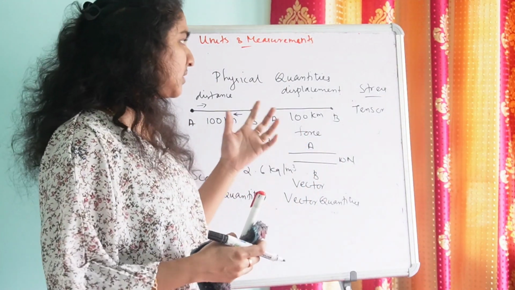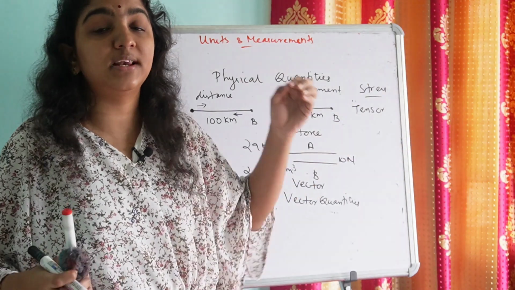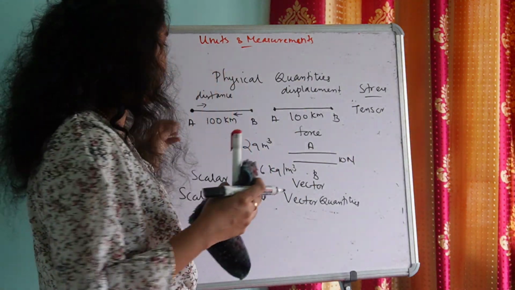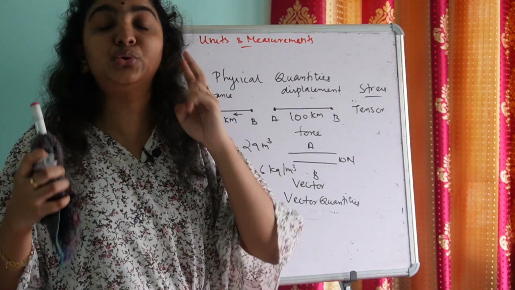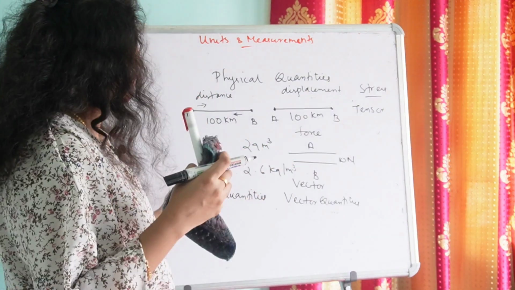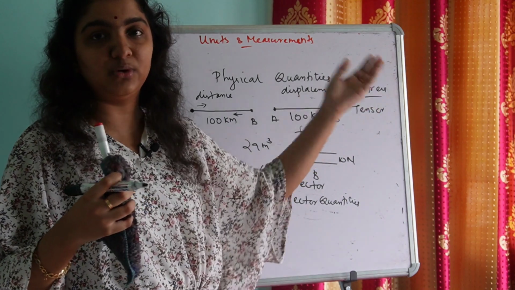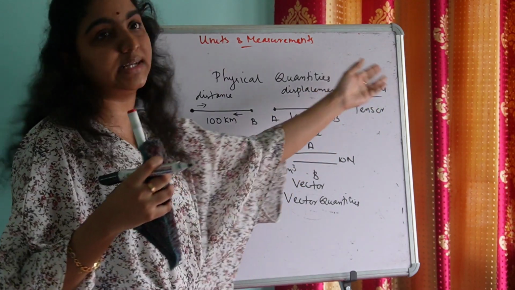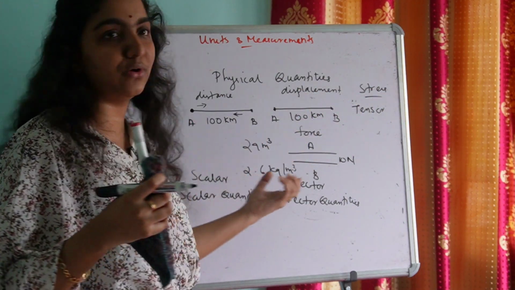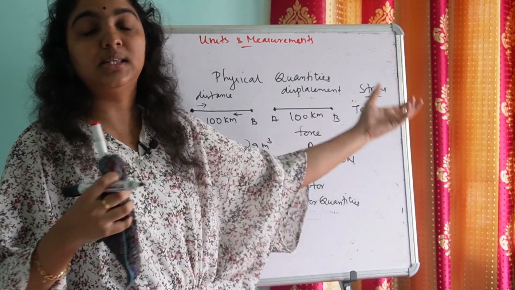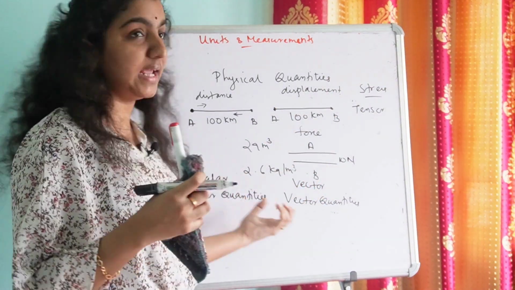Yes. And in your syllabus you have to learn only two mathematical objects, that is scalar and vector. Yes, they excluded the third mathematical object tensor. They have only included two of the three mathematical objects, scalar and vector.